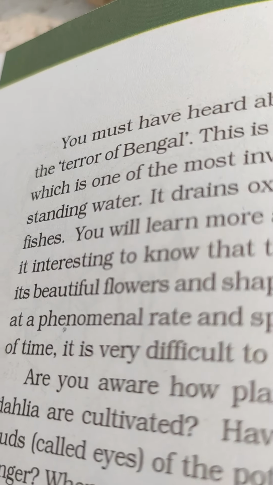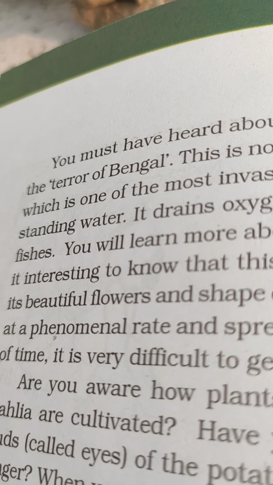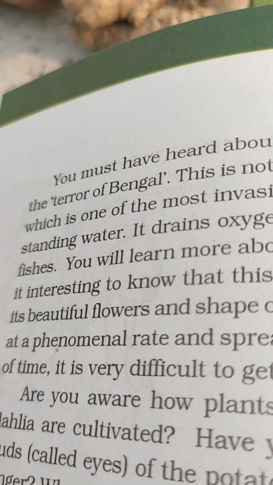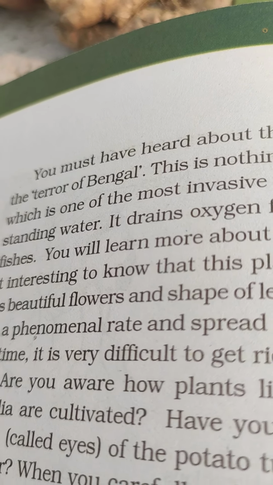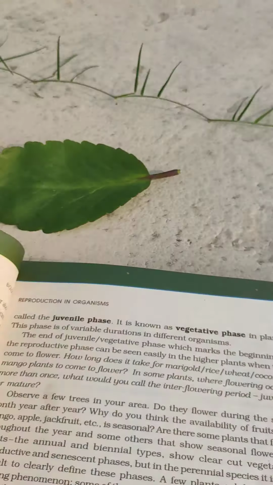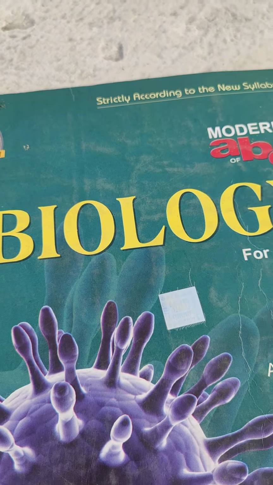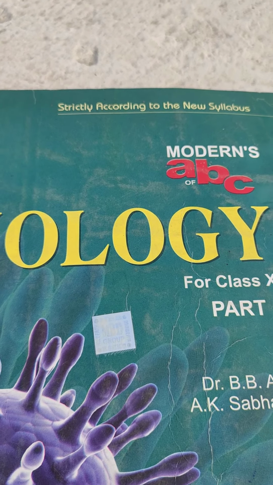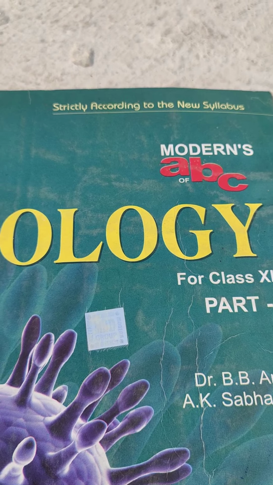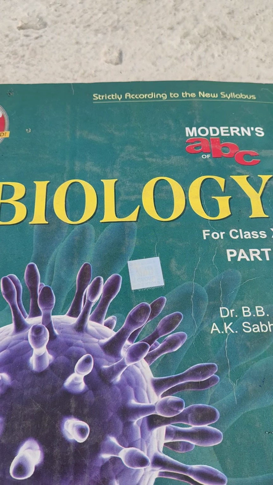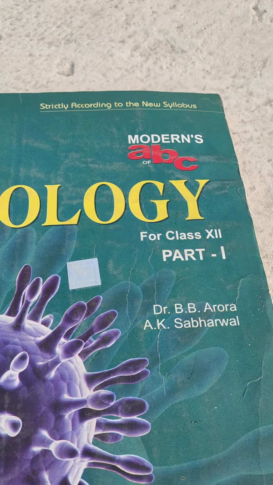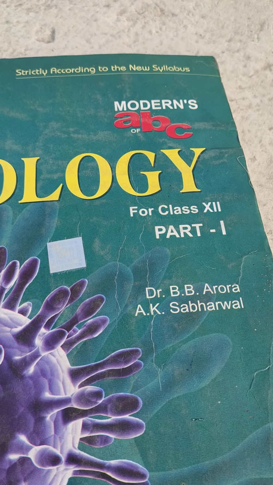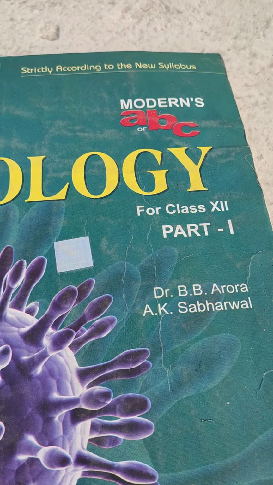Okay, you can get the writings from your book, and please follow the NCERT book first, followed by any other book. So here I have for you one more reference book which is easy for students to understand, and that is your Modern ABC biology book. It is divided into two parts, part 1 and part 2, and this book is also very good to follow.